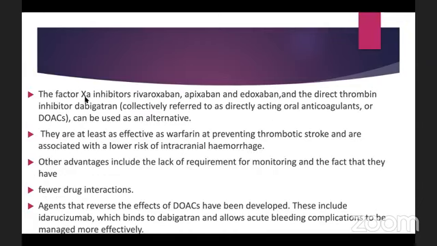So the factor 10A inhibitors, we need to know this. This comes in the exam. These 3 drugs are the 10A inhibitors: rivaroxaban, apixaban, and edoxaban. And there's another one that is the direct thrombin inhibitor, called dabigatran. So these are collectively called directly acting oral anticoagulants or DOACs. These can be used as an alternative. They are at least as effective. That means they are similarly effective as warfarin, but they are associated with a lower risk of intracranial hemorrhage.